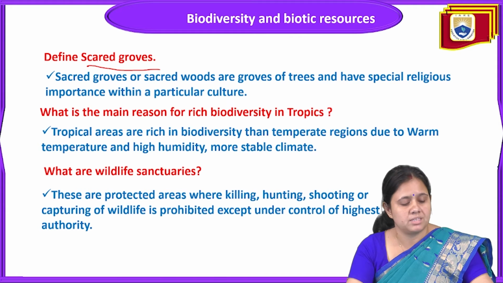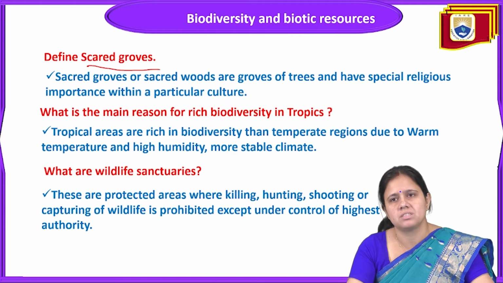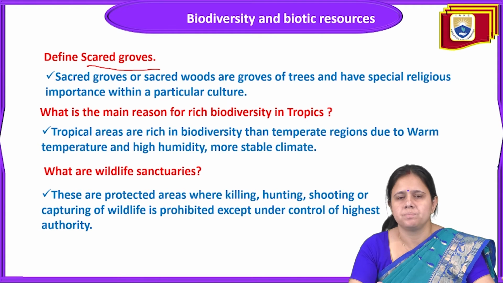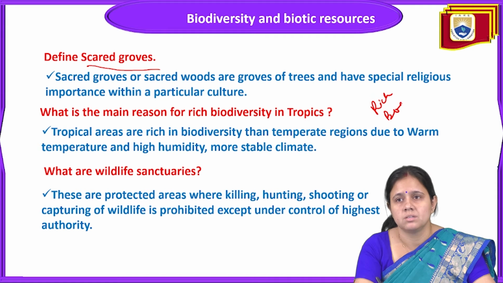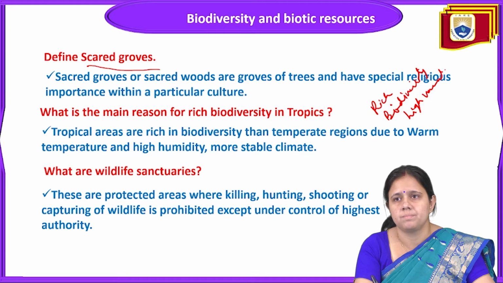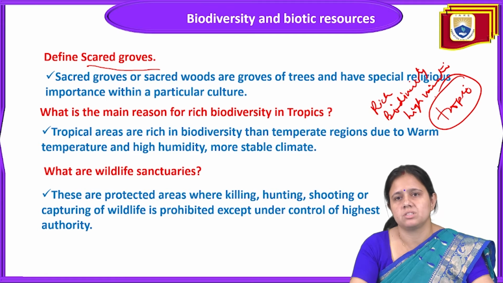Then the next point is: what are the main reasons for rich biodiversity in the tropics? India is present in the tropics. That's why our country has a very rich biodiversity, and with rich biodiversity, very high variation is also there. As India is present in the tropics of the world, that's why there is rich biodiversity.